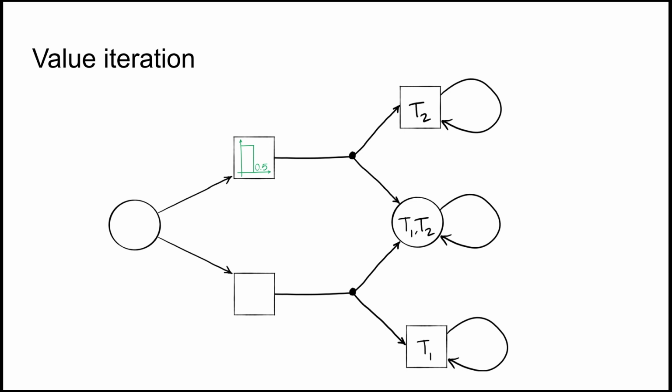By a similar argument, we get this Pareto frontier down here. The minimizer state here now has the choice between these two frontiers. Now we have to ask, what is the worst thing minimizer could do to us? If we care about T1, minimizer would go up, giving us only 1/2. Dually, if we care about T2, minimizer would go down, giving us only 1/2. More generally, a minimizer state takes the intersection of all possible actions.